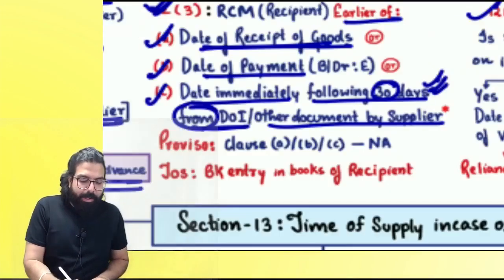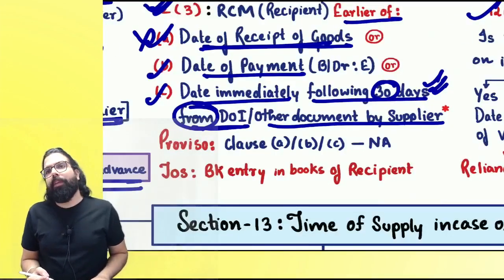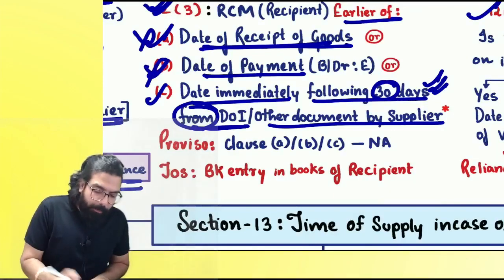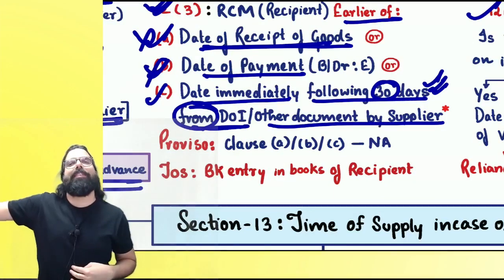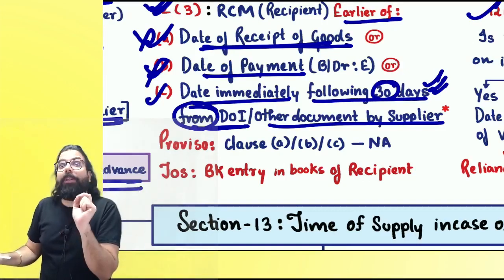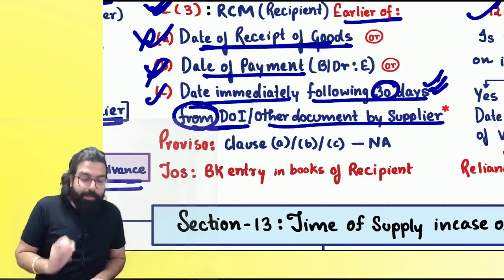Everyone listen to me very carefully. I don't have date of receipt also. When I received, I did not record. Sir, date of payment, I made a cash payment to the agriculturist. I took tendu patta from the agriculturist, beedi leaves, and made a cash payment. That date is also not there.